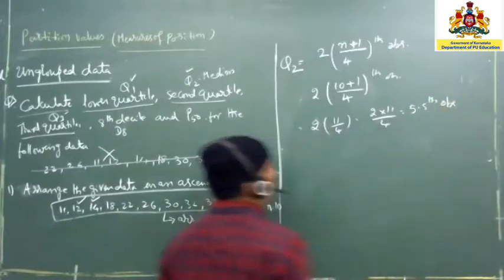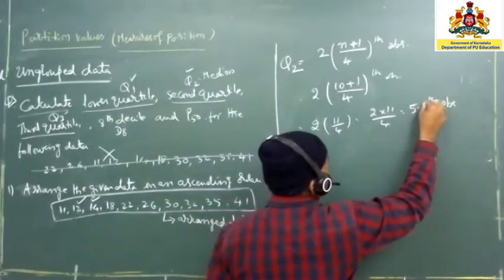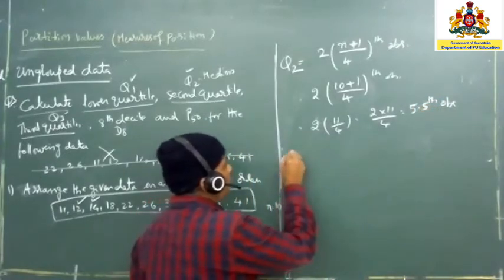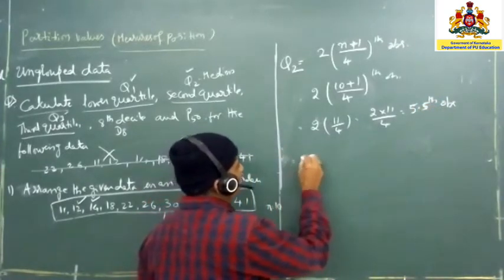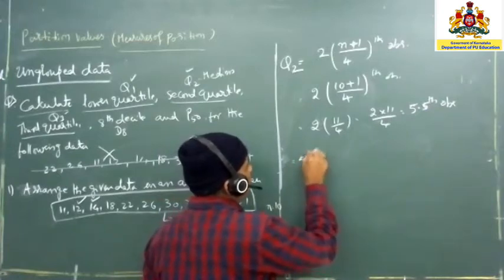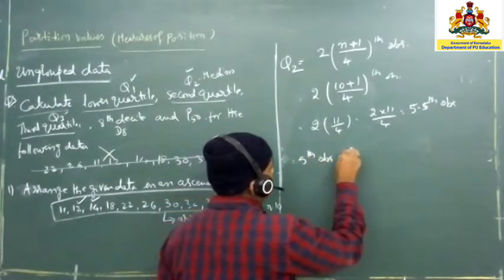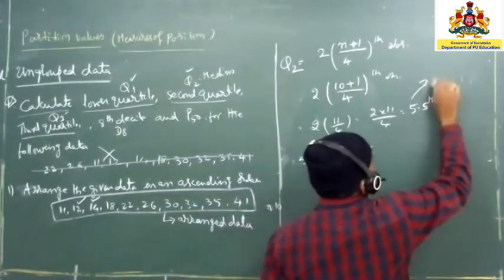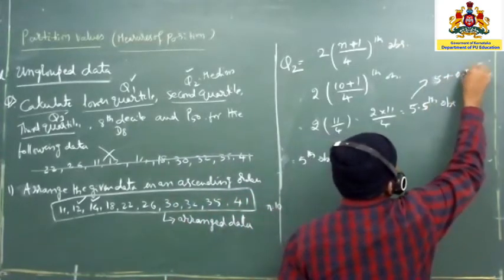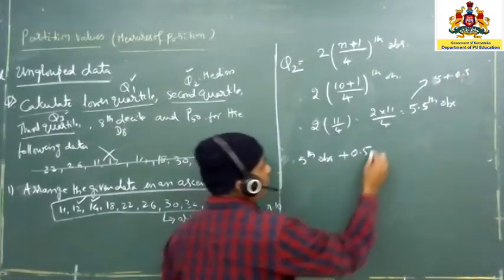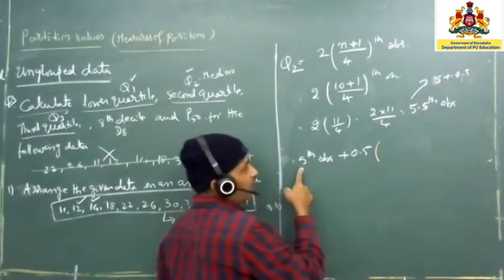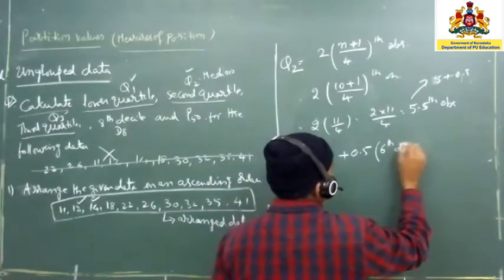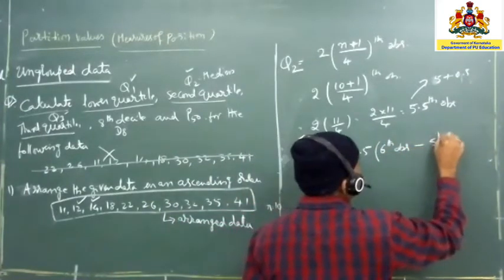Whenever you get something like 5.5 or 2.75, now you have to split. So we are going to write it as the fifth observation plus 0.5, because you can write this as 5 plus 0.5. The fifth one is there, and one extra in the sense the sixth observation: sixth observation minus fifth observation.